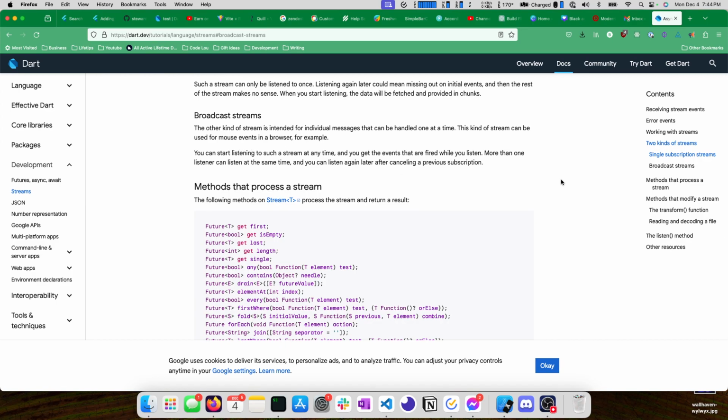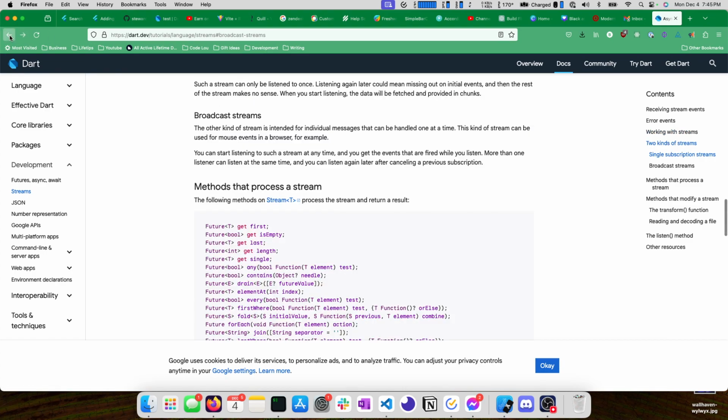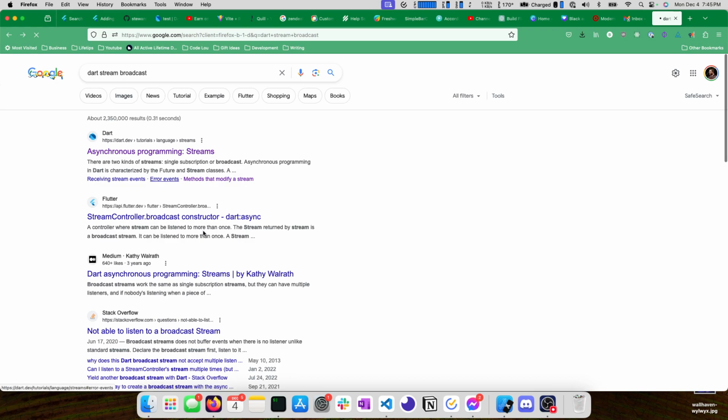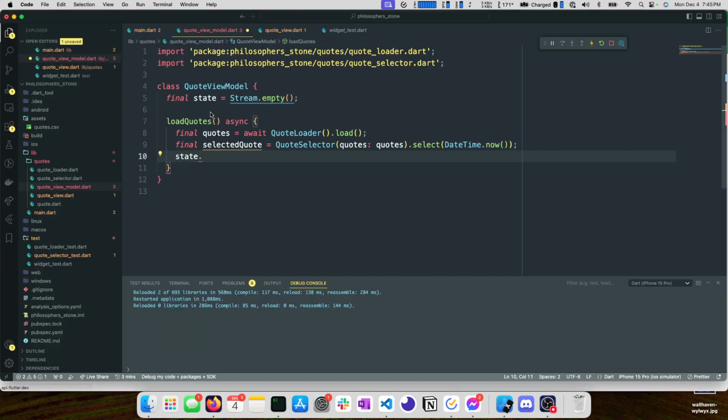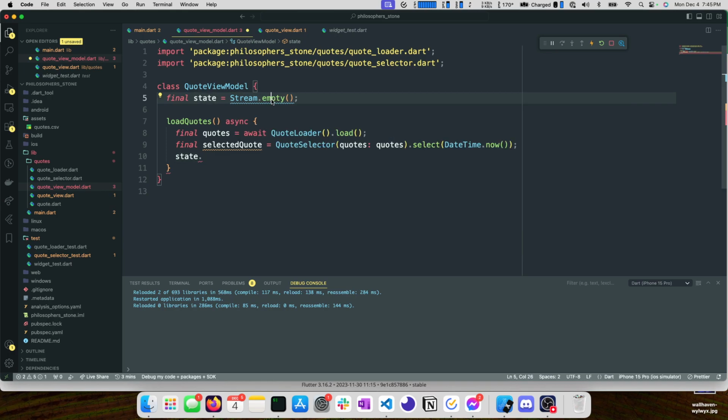And I was hoping that this documentation might have more examples. Let's see if we can find something that references exactly what we're looking for. Can be listened to more than once. The stream returned by the stream is a broadcast stream. So, okay, this is a stream dynamic. Oh, so we don't have a type specified for this.